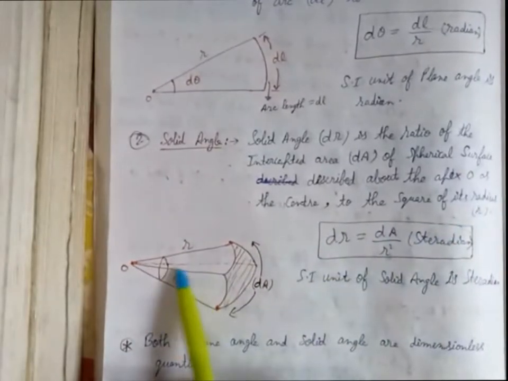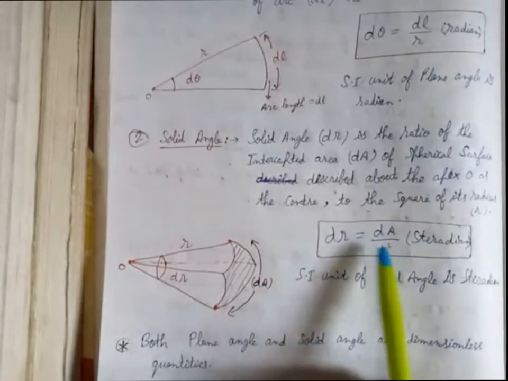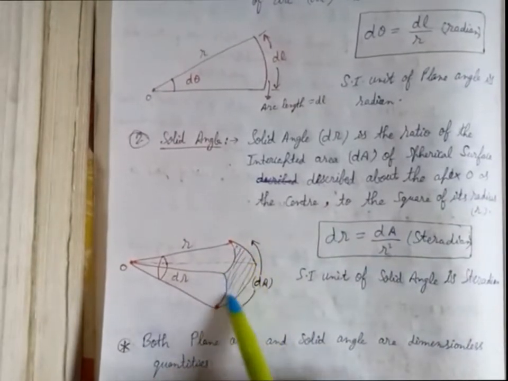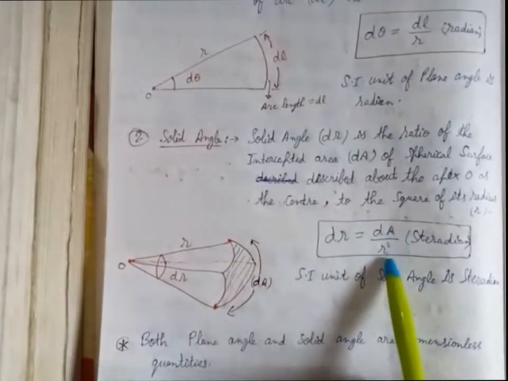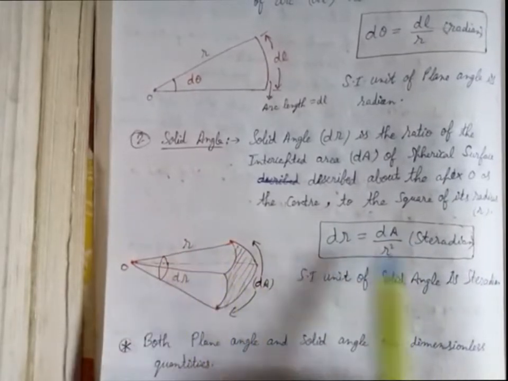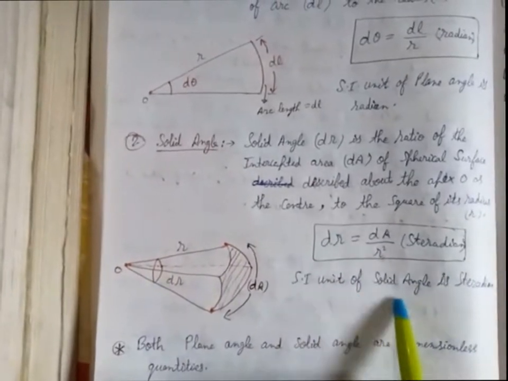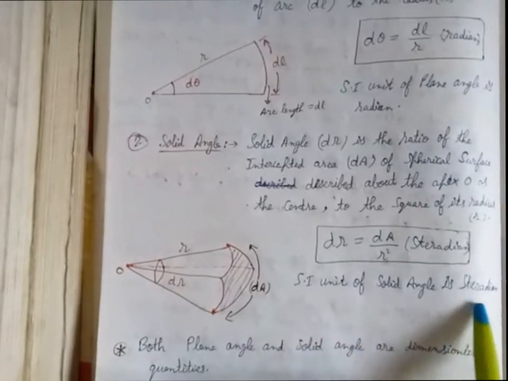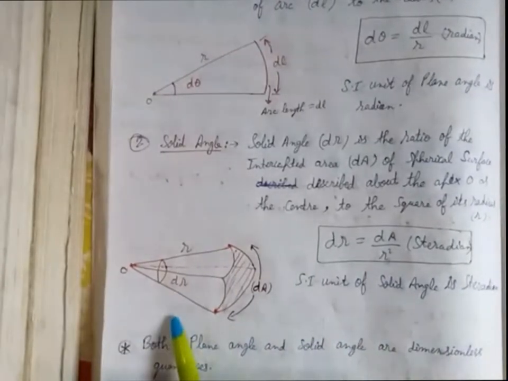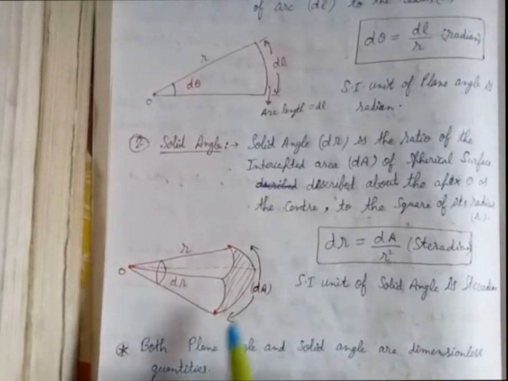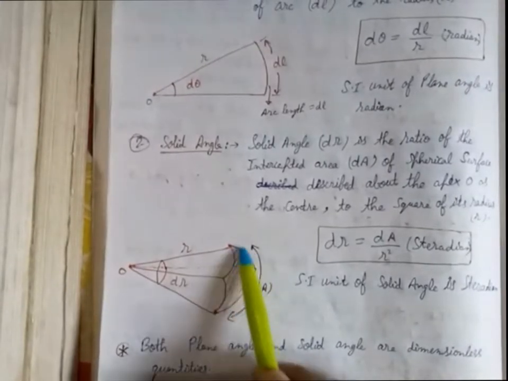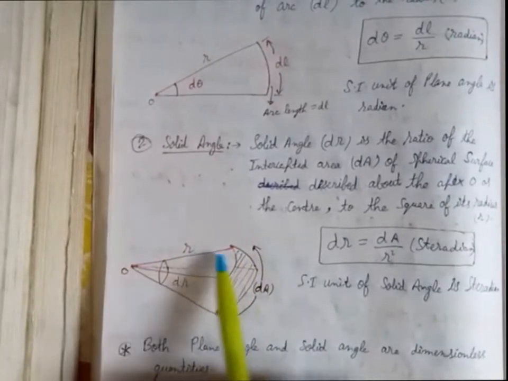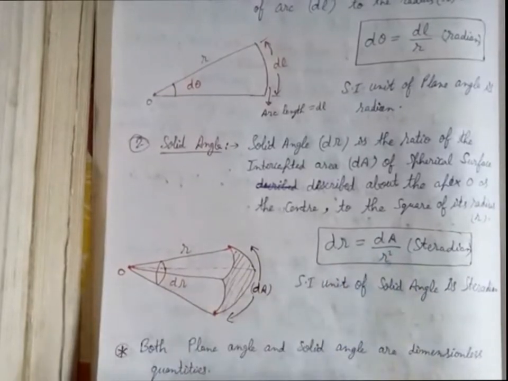So this solid angle, that is d omega, is equal to dA, that is the intercepted area or the area of that sector, divided by r square, that is radius square. The SI unit of solid angle is steradian. This solid angle is created in a three-dimensional figure, and here the area is intercepted, not the length, and in the denominator there is the square of the radius.